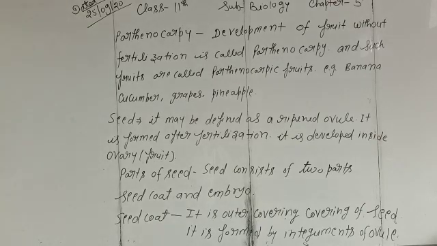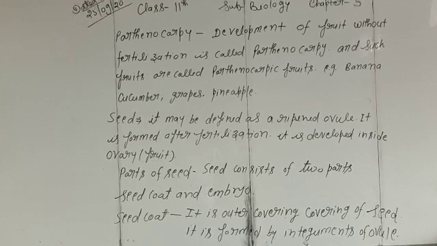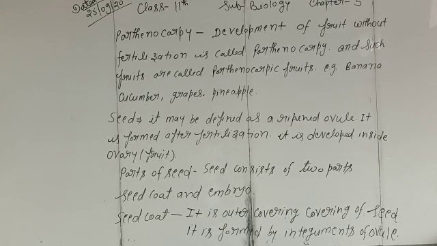Next topic is the seed. A seed may be defined as a ripened ovule. It is formed after the fertilization. It is developed inside the ovary after the fertilization, as you learned in the 10th class.